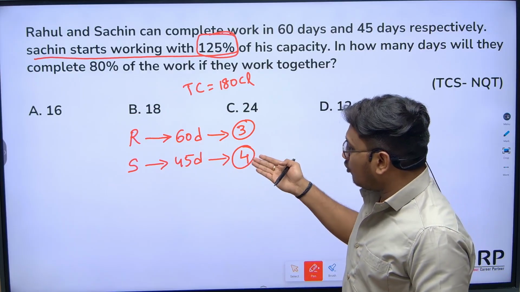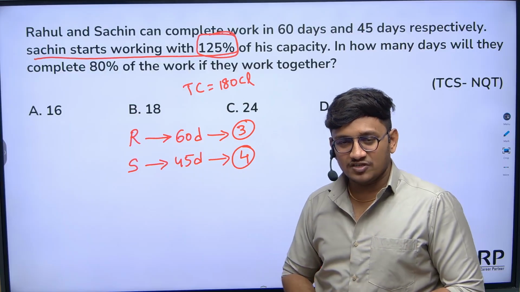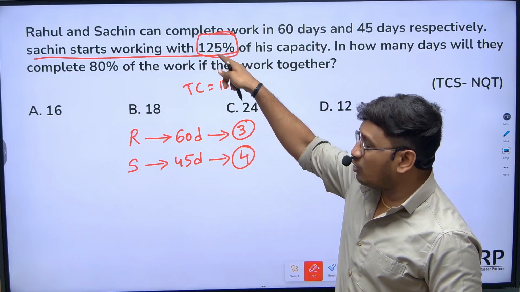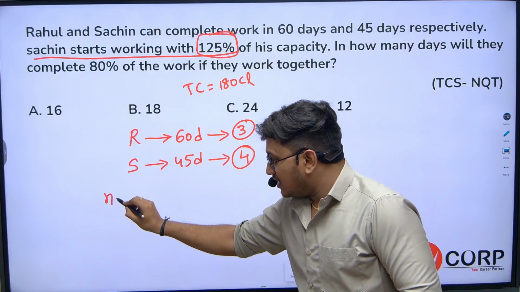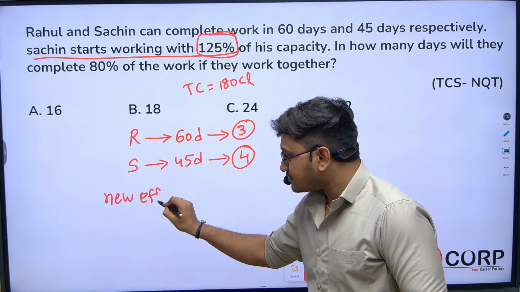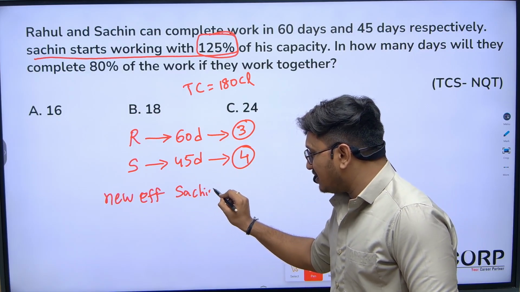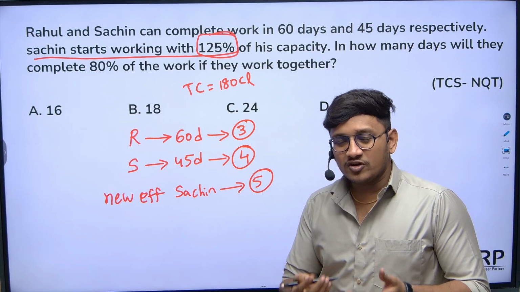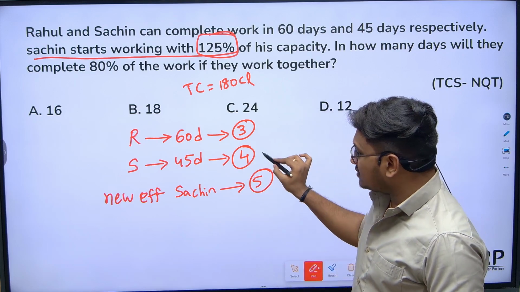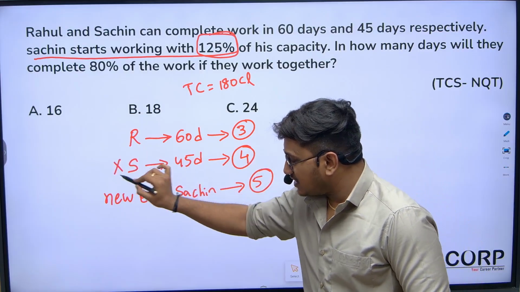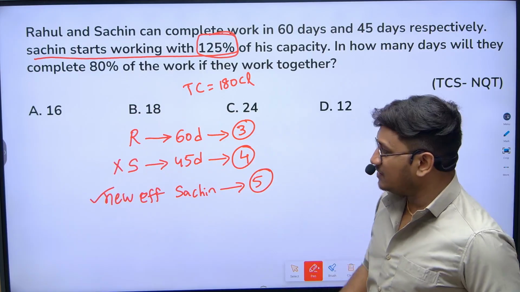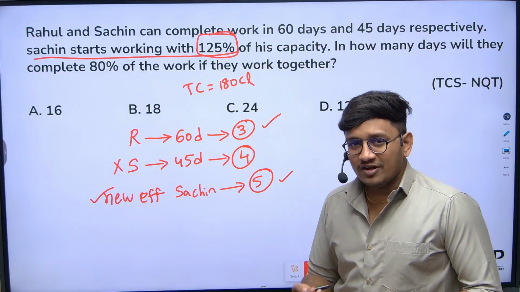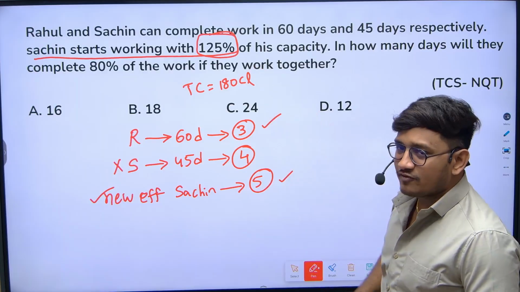Let's assume that 4 chocolates is his complete 100% efficiency. If he is working with 125% efficiency, the new efficiency of Sachin will be 5 chocolates per day, because if 100% is 4, then 125% is 5 chocolates. Now you should not consider the old efficiency of Sachin, you should consider the new efficiency. Rahul can eat 3 chocolates per day and Sachin can eat 5 chocolates per day.